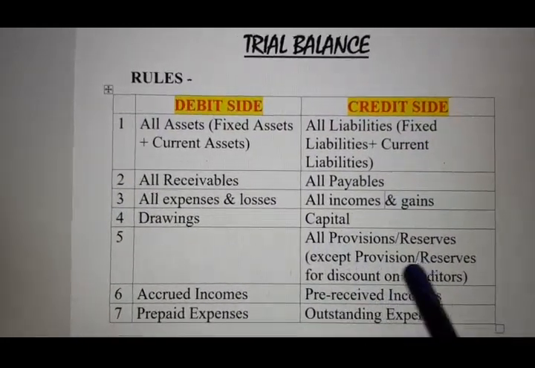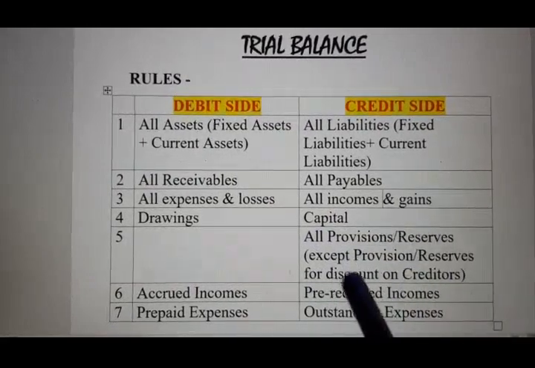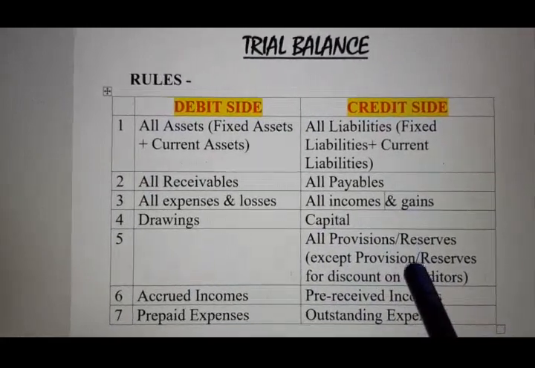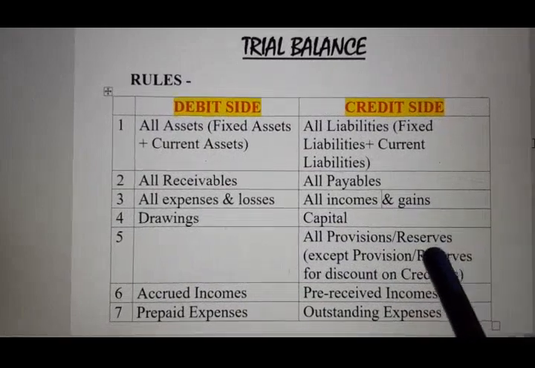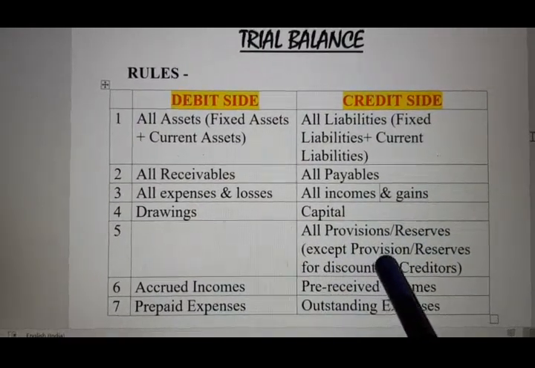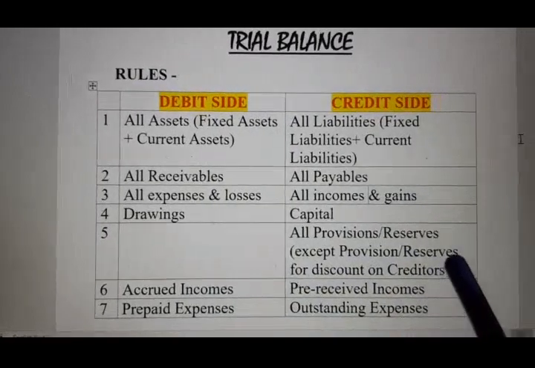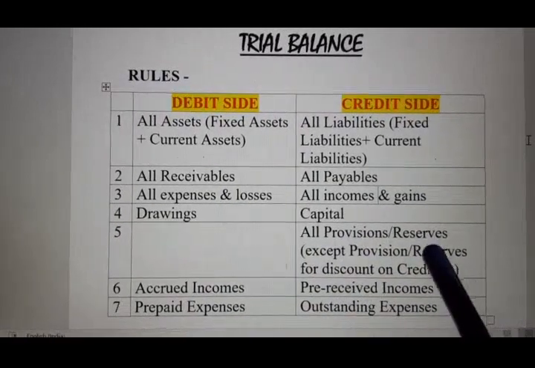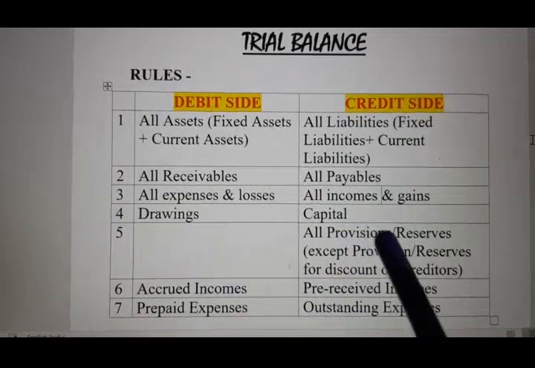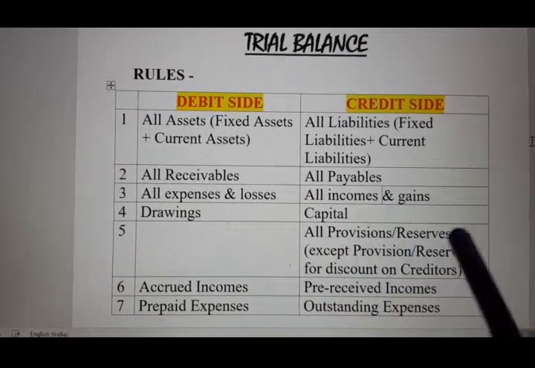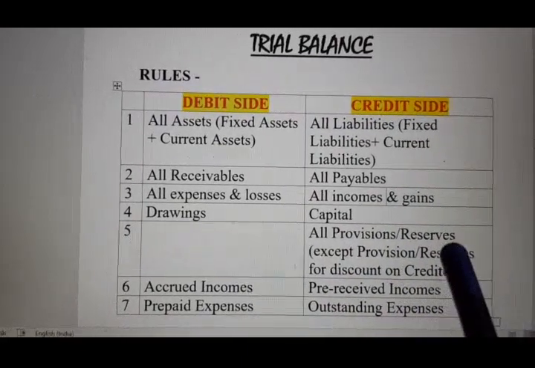Any provision and reserve, if the word provision or reserve is given, will definitely come to the credit side. Only one exception: provision or reserve for discount on creditors. This is the only provision which comes to the debit side. The rest of all other provisions and reserves will come to the credit side.